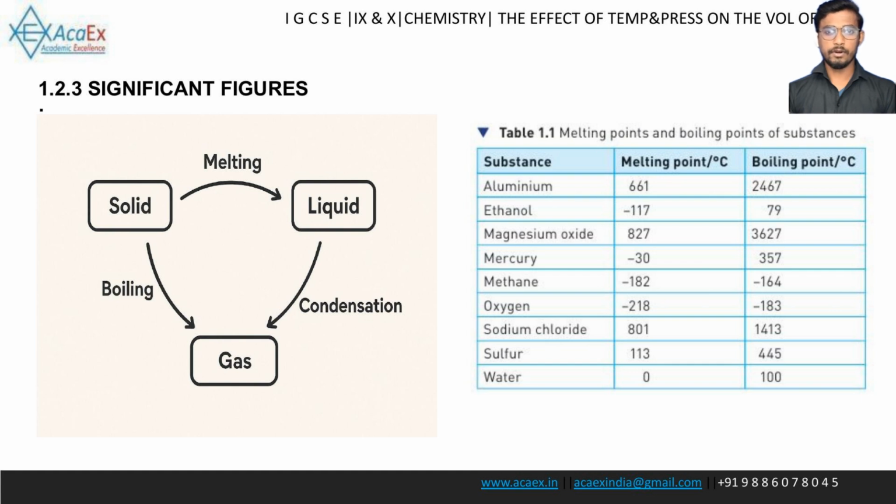Mercury: melting point is negative 30 degrees Celsius, boiling point is 357 degrees Celsius. Methane: melting point is negative 182 degrees Celsius, boiling point is negative 164 degrees Celsius. Oxygen: melting point is negative 218 degrees Celsius, boiling point is negative 183 degrees Celsius. Sodium chloride: melting point is 801 degrees Celsius, boiling point is 1413 degrees Celsius.